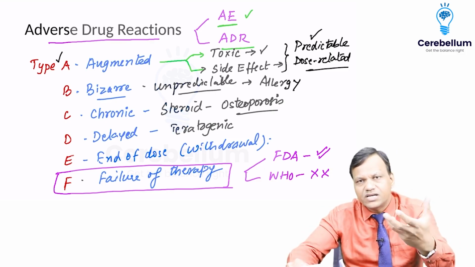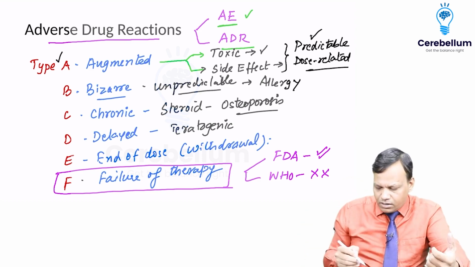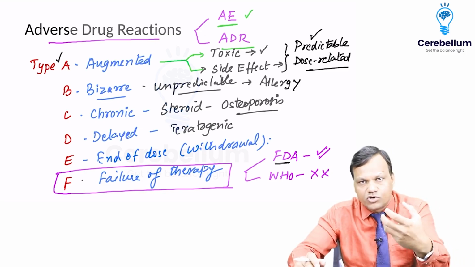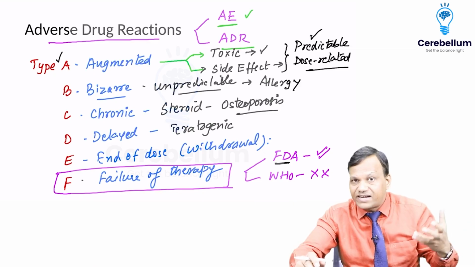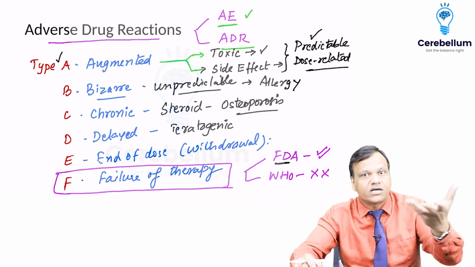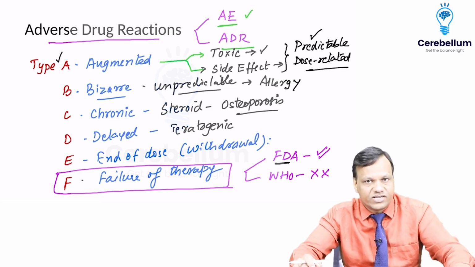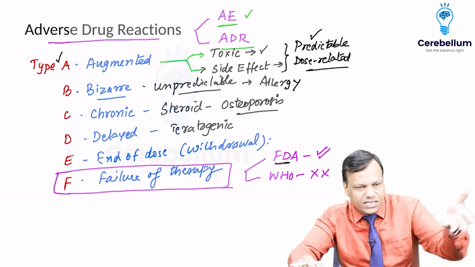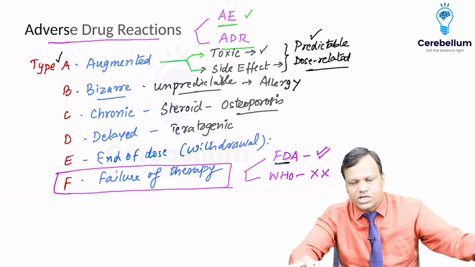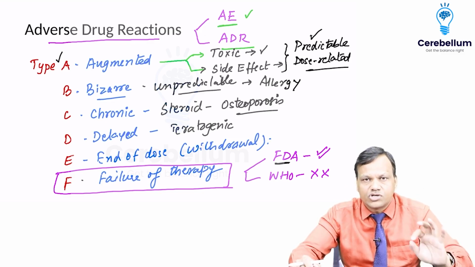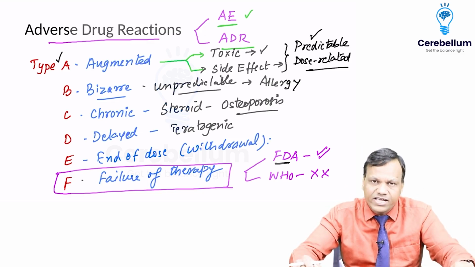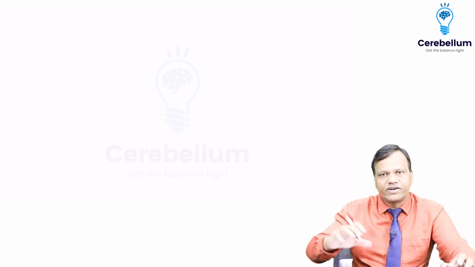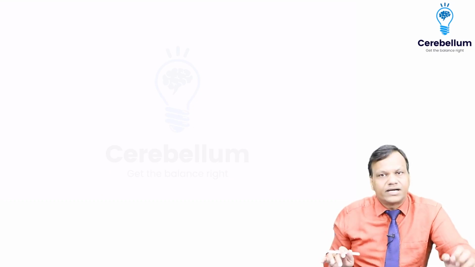So this is the simple reason why these organizations have been made. Food and Drug Administration, the purpose is to approve the drugs. So if it has approved a drug and that drug is not doing its work, according to them it is adverse. So they consider it as an adverse drug reaction. Whereas the function of WHO is to give guidelines for health. They are saying that if this is not working, use some other drug. So they do not consider it as adverse. Okay. So if a drug failed to produce the action, FDA considers that as an adverse drug reaction. Okay. So these are the different types of adverse drug reactions.